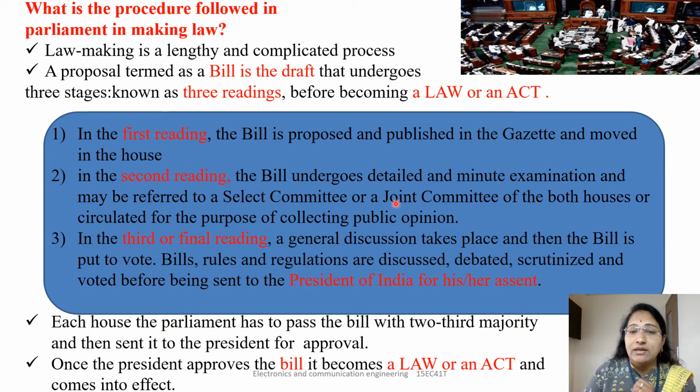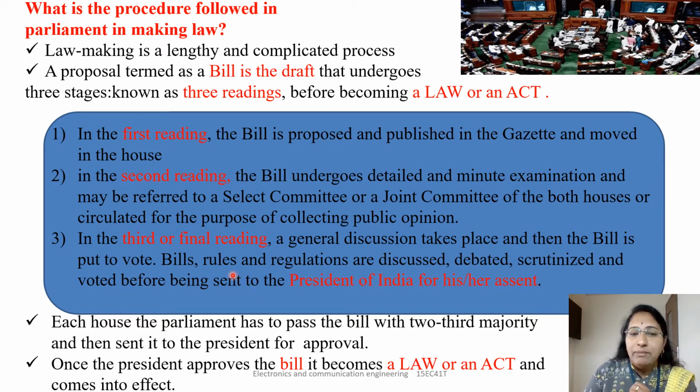You can see here the bill is moved to the House, either Lok Sabha or Rajya Sabha. There may be a reference to a select committee to prepare a report on that, and also it may be circulated to collect public opinion. Next comes the third stage. What happens in the third stage? A general discussion takes place and then the bill is put to vote. The general discussion is held by both Lok Sabha members and Rajya Sabha members. Then it is put to vote.